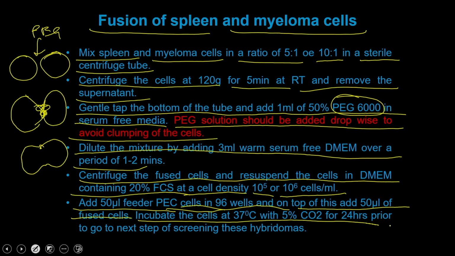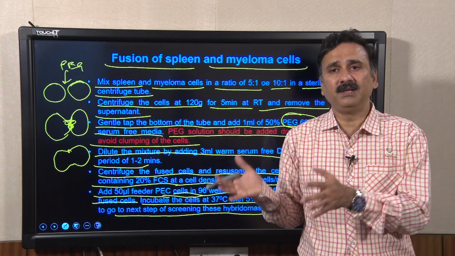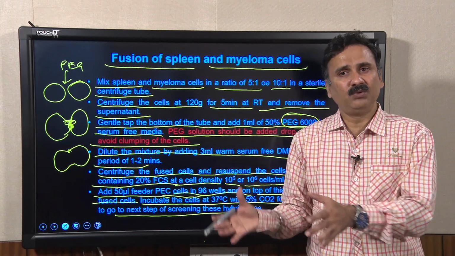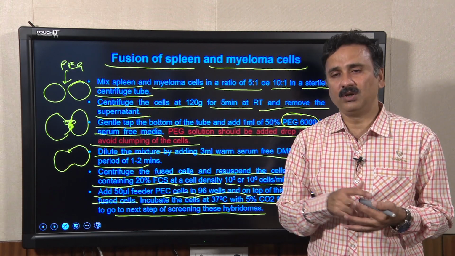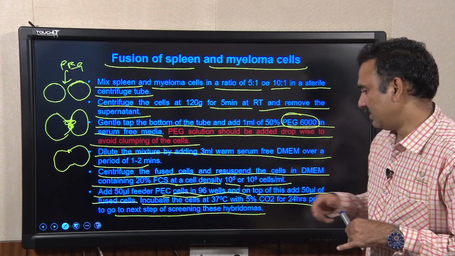Incubate the cells at 37 degrees Celsius with 5% CO2 prior to going to the next step of screening these hybridomas. So, once this system is ready, you take it to the CO2 incubator and incubate for 24 hours.